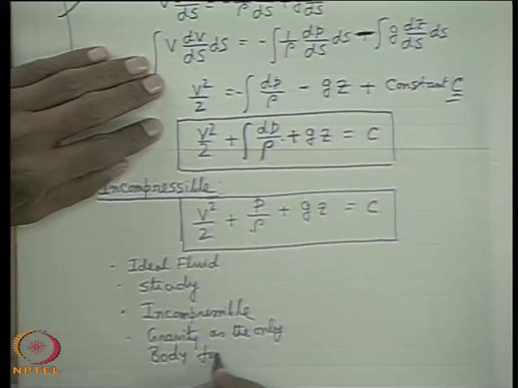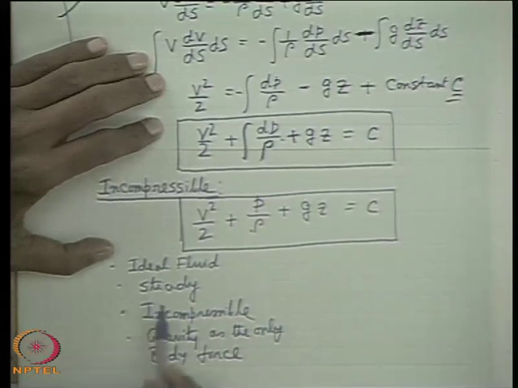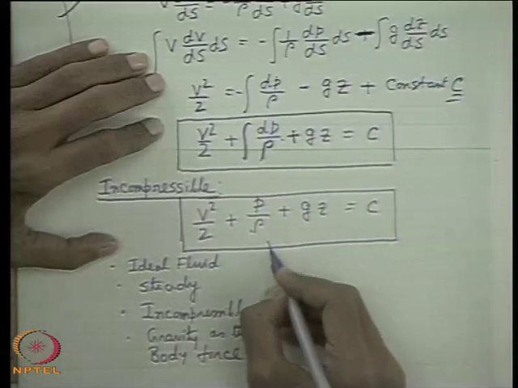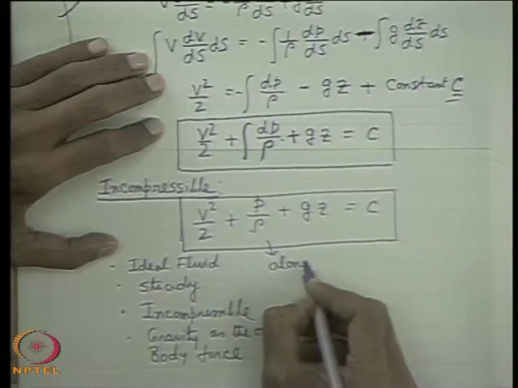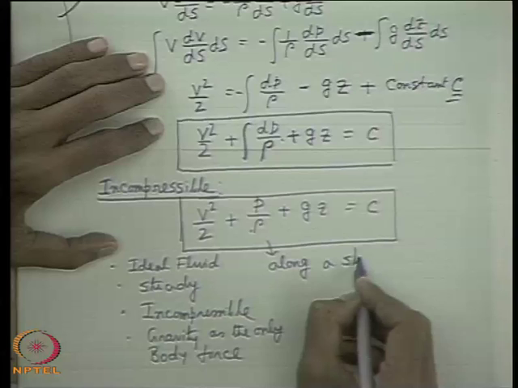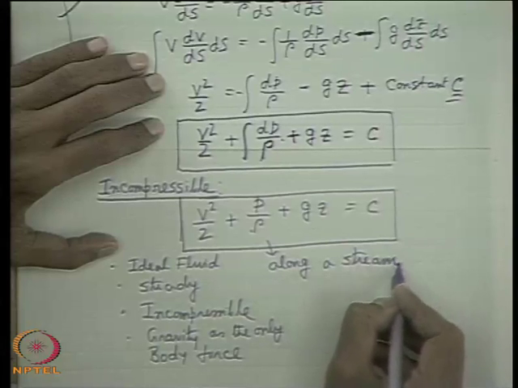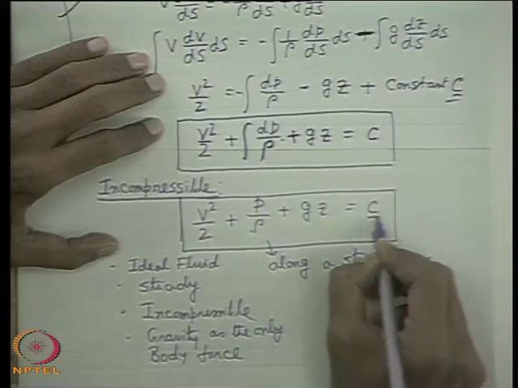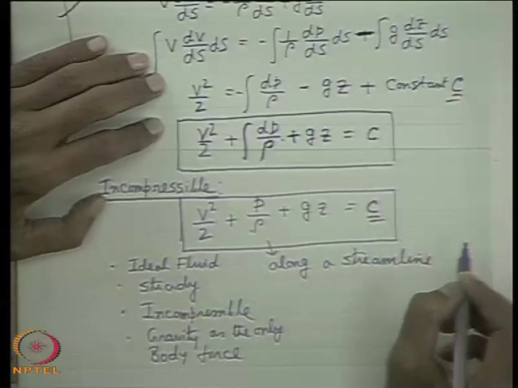So these are the assumptions, and this equation is valid along a streamline, because we have integrated it along a streamline, which means this constant is the same only along a streamline.